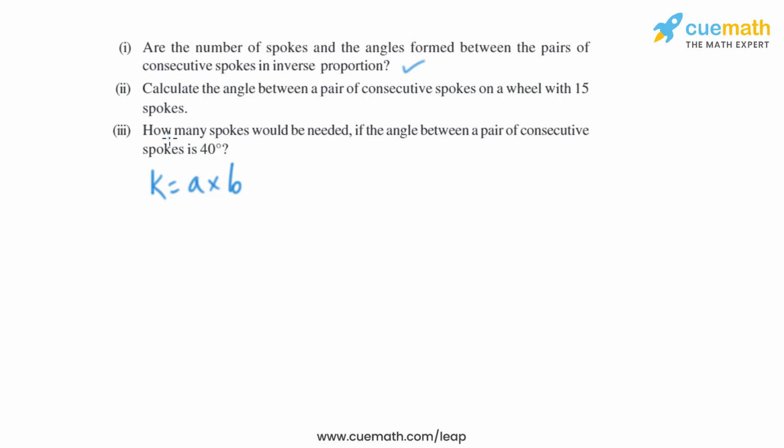Now let's move on to the third part. How many spokes would be needed if the angle between a pair of consecutive spokes is 40 degrees? So we know K equals 360 degrees. We have to find A this time. B is given, that is 40 degrees. So A will equal 360 degrees divided by 40 degrees. On solving this, we will get 9. So 9 is the number of spokes.